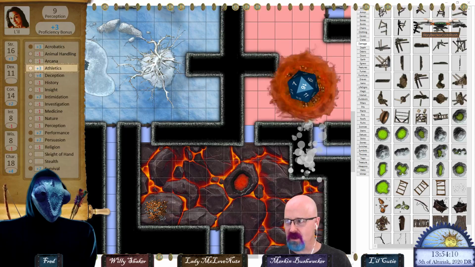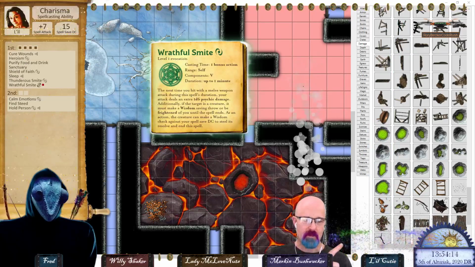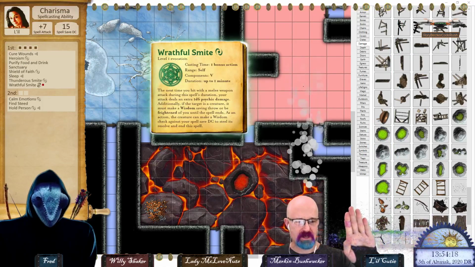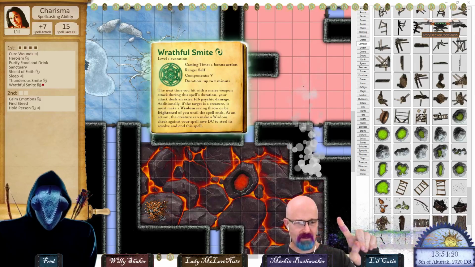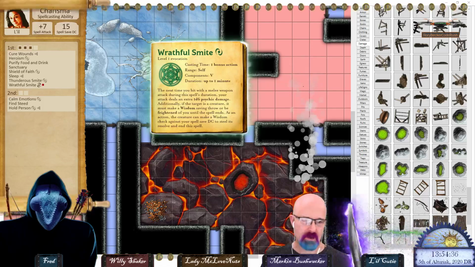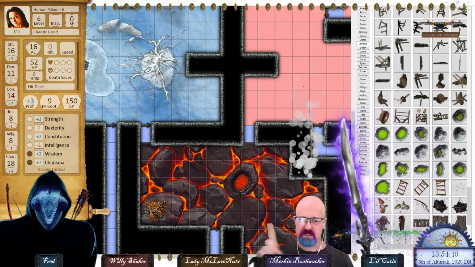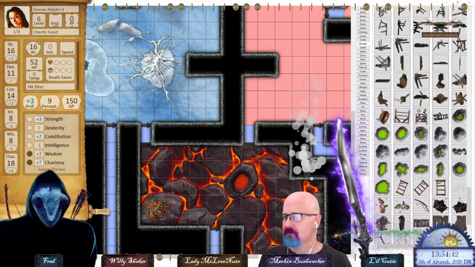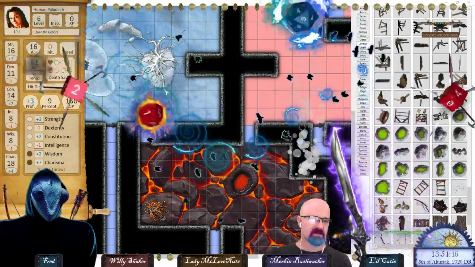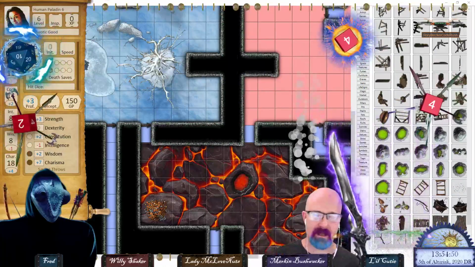Also, she can cast spells. For example, she can cast Wrathful Smite. Boom. Check out the special effects are actually going around my finger with a Band-Aid on it, by the way. See that? They're going behind my finger. You can bring up her greatsword, for example. Live 3D effects in front of the player, so each of these will be the players that are playing here. And when she rolls the attack, special effects galore that are happening there.